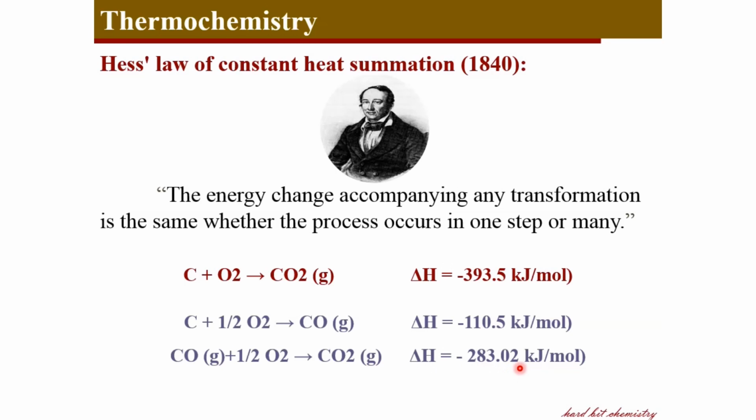So the sum total of the enthalpies in these two steps is around negative 393.52 kilojoules per mole, which is very close to the value in the single step conversion of carbon to carbon dioxide. So this justifies Hess's law. Enthalpy change associated in a transformation is the same whether it occurs in a single step or in several steps.